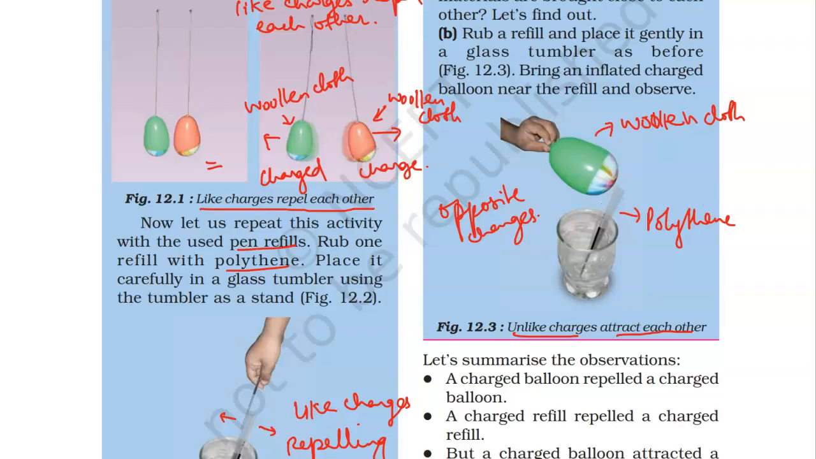So why have we learned this? From here we come to two conclusions. Number one is that there are two types of charges that exist, positive charge and negative charge. The second conclusion is about the properties of charges: like charges repel each other and unlike charges attract each other. So it is very much evident and clear with the activities.